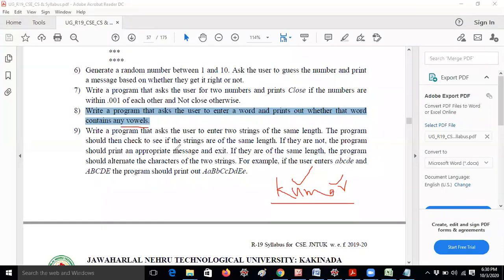If I am giving a message, let me give an example other than A, E, I, O, U. Sky, I think sky. Okay, yes, very good, Raja Ambati, thank you. Sky, fry. These are the various examples where vowels are not there in the strings. Then you will get the message: the string does not contain vowels. Okay, so this is the question.